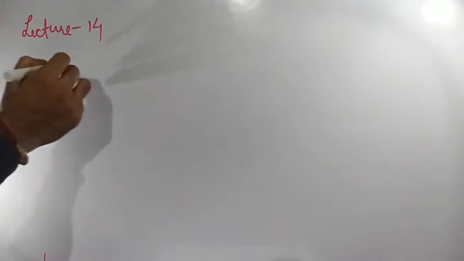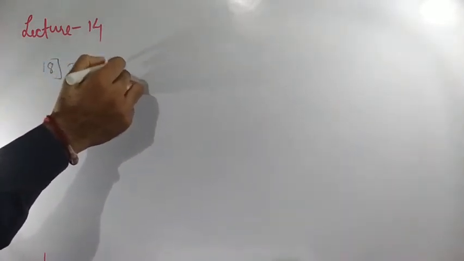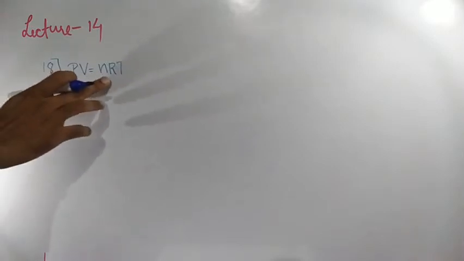Listen. We know that PV is equal to nRT, where P is pressure, V is volume, and T is temperature. R is a constant, which is the universal gas constant. n is the number of moles. Now we have to calculate the value for n.